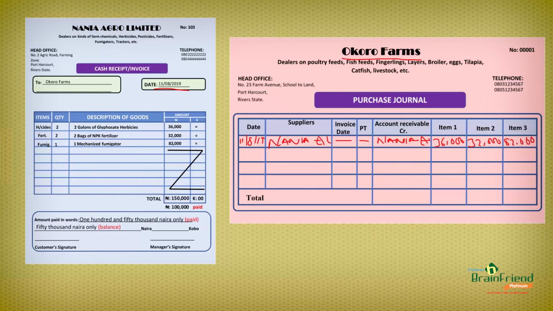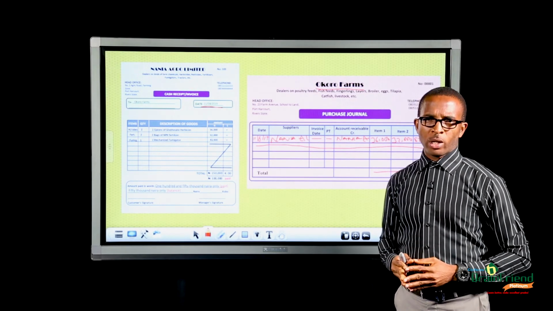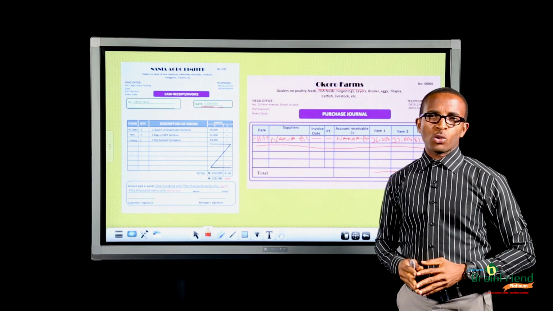Now, if we have more than one supplier, or let's say purchases are done from more than one supplier, we can fill it here under this column. And the total sum of all the money is recorded here. Now, this is how you prepare a purchase journal. Now, let us look at the importance of bookkeeping to agriculture.